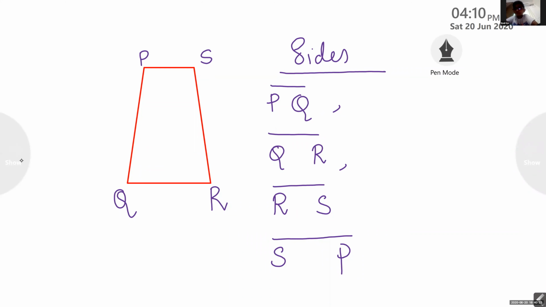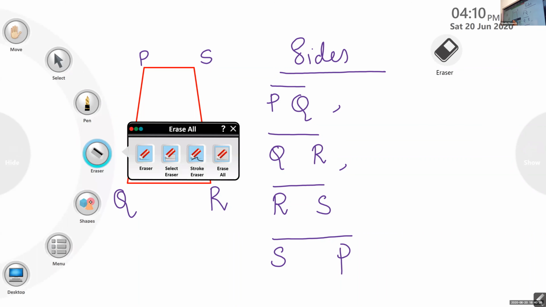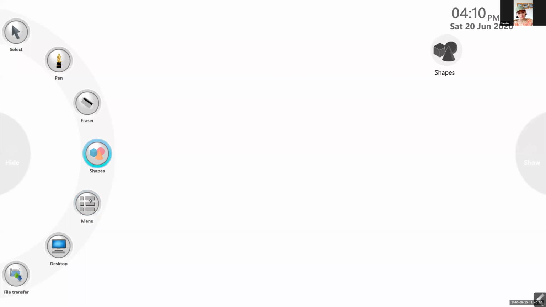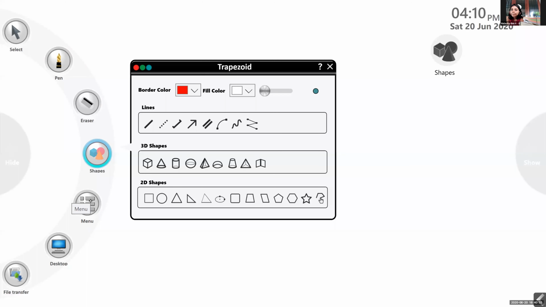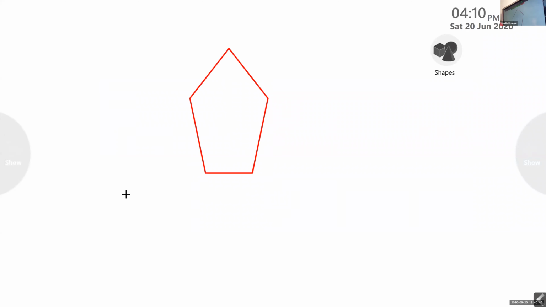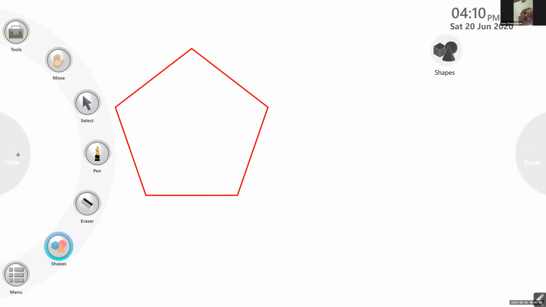What is the next polygon? Can anybody tell what is the next one? Square. Pentagon. The next one is a pentagon. Can you see a pentagon? Yes, ma'am. Okay, I'm naming the pentagon. I'll name the pentagon now.